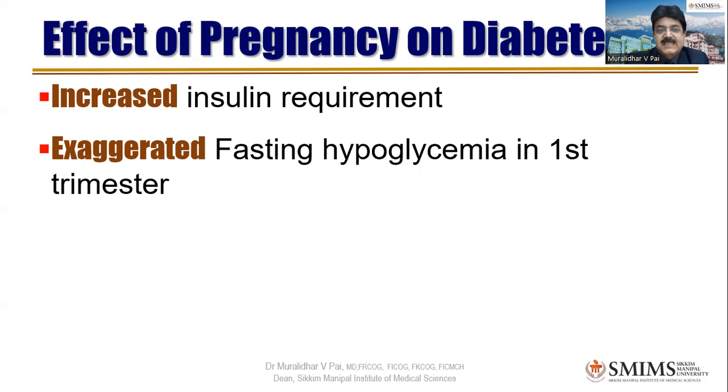Whereas in pregnancy, as low as 92. Why is that? Because of this phenomenon, there is exaggerated fasting hypoglycemia, especially in the first trimester, because there may be nausea, vomiting, she's not taking proper food, and all those things. This is very important.